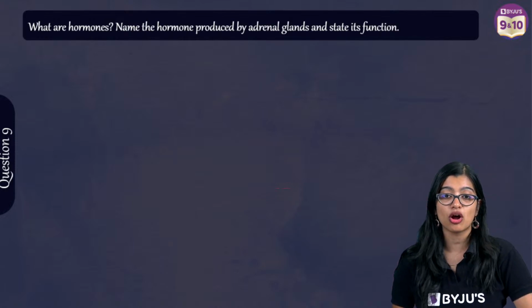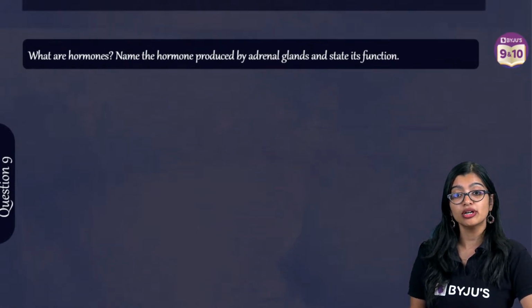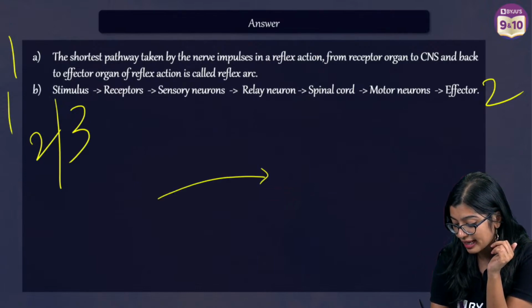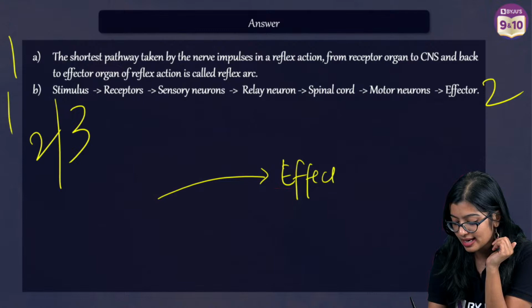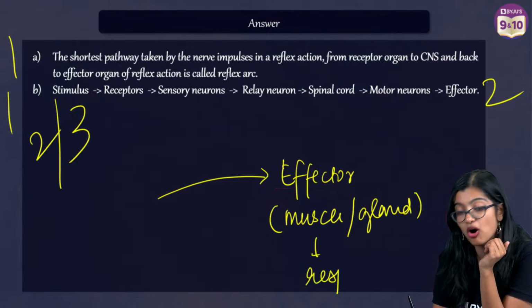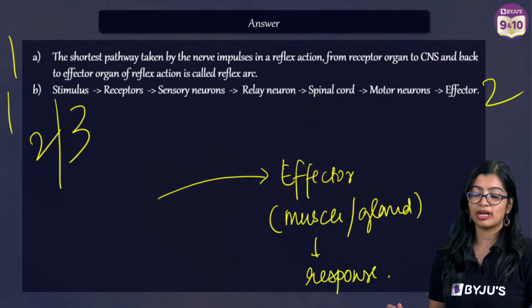Ma'am, why motor neuron is effector? See, motor neuron is not an effector, okay? Motor neuron will take it to the effector. What is an effector? It is any muscle or gland which will carry out the response, right? Very, very simple and easy.